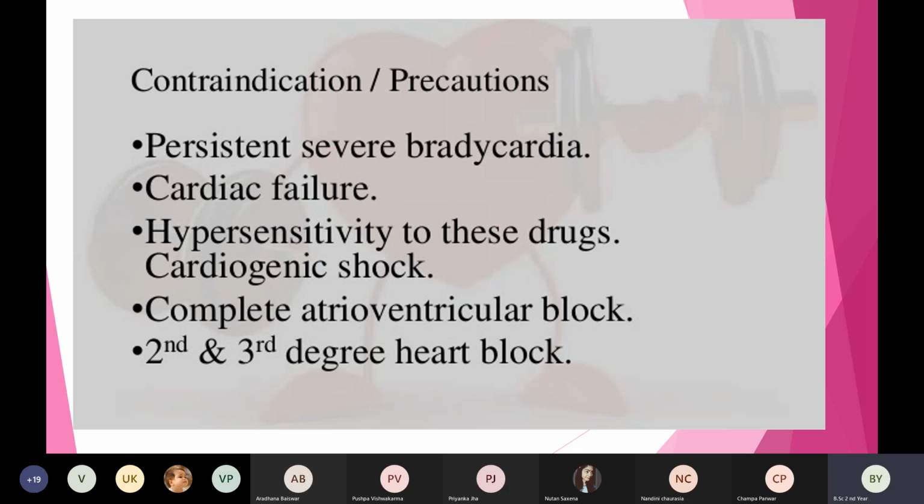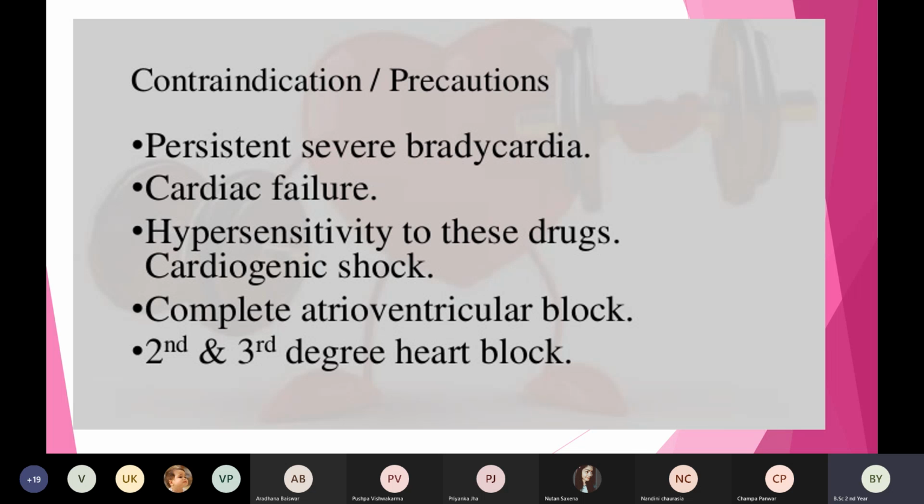Because of this block, the electrical signals are not passing from one node to the other, and the patient can have atrioventricular block. So in such a condition, we should not give an antiarrhythmic agent.